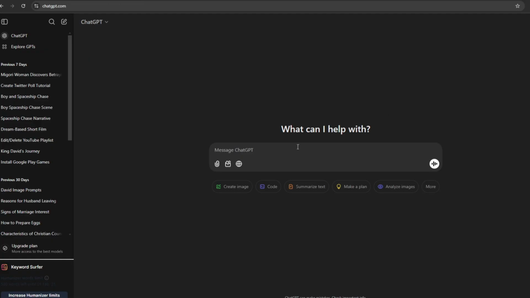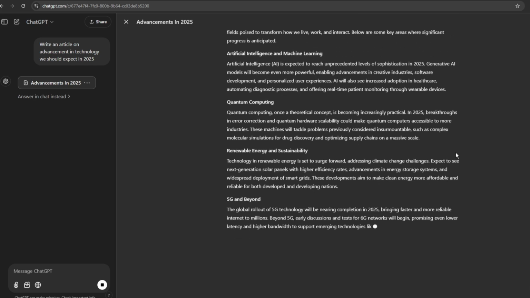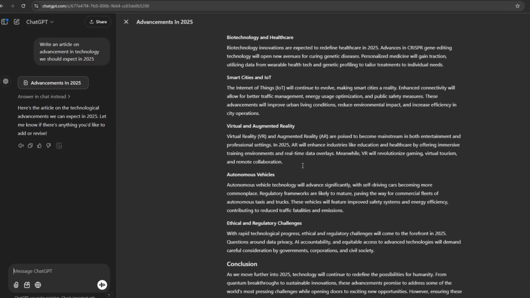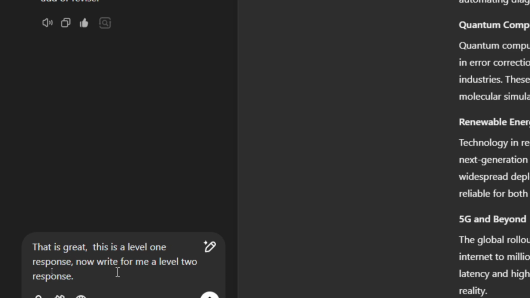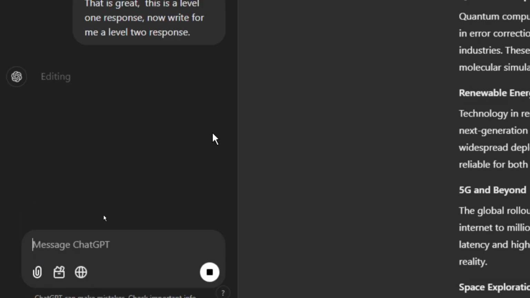So I'm going to ask ChatGPT to write for us an article. This is my prompt: write an article on advancement in technology we should expect in 2025. So here we go. Now this is a good response. For this, I'll request ChatGPT to give me a level 2 response of the same. I'll say, this is a level 1 response. Now write for me a level 2 response, and let it do the magic.